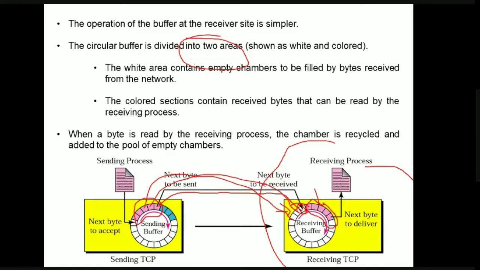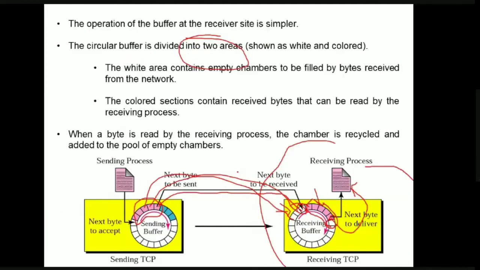After receiving it, the first byte which it has received successfully will be read by the receiving process. Soon after the receiving process reads this byte, it is converted to white color again, so that it is added to the empty spaces. Like this, the receiving buffer and sending buffer are going to work.